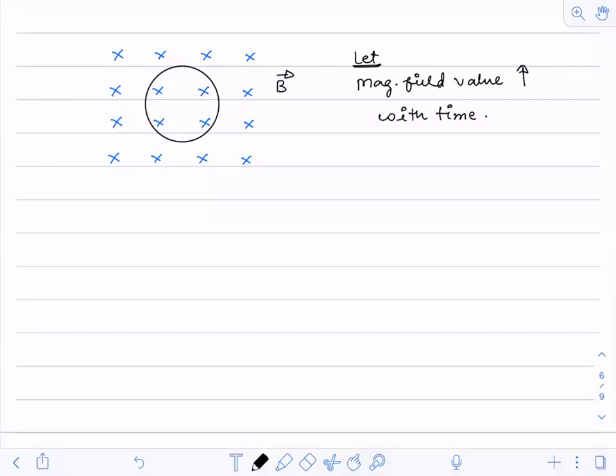If the magnetic field value increases with respect to time, will the initial flux and final flux be the same? Will it be different?